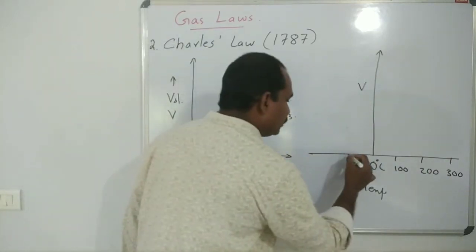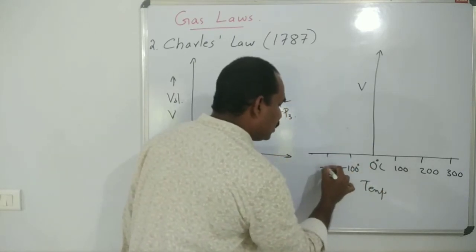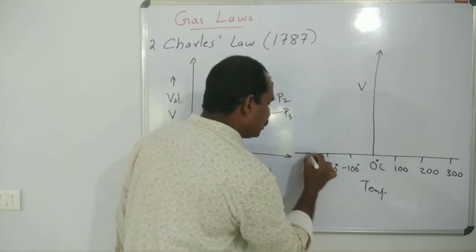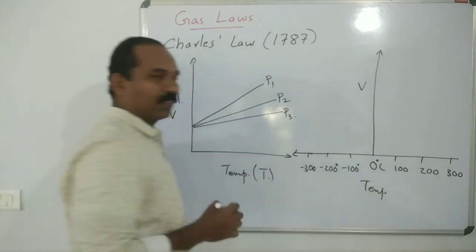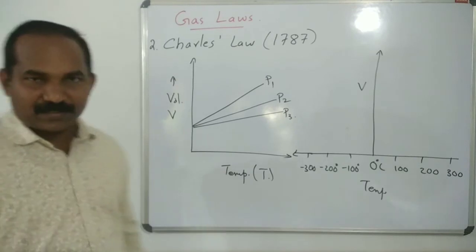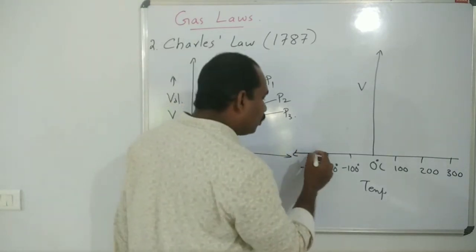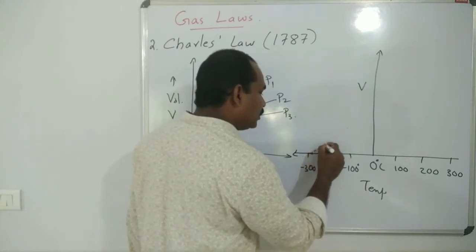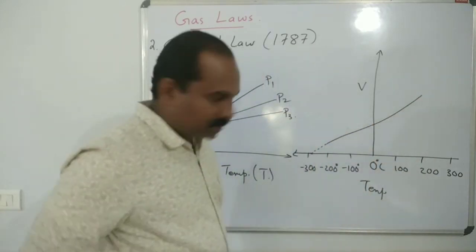On the left side, minus 100 degrees Celsius, minus 200 degrees Celsius, minus 300 degrees Celsius. When the temperature decreases, the volume of the gas reaches 0 at a certain temperature. So it is a straight line.